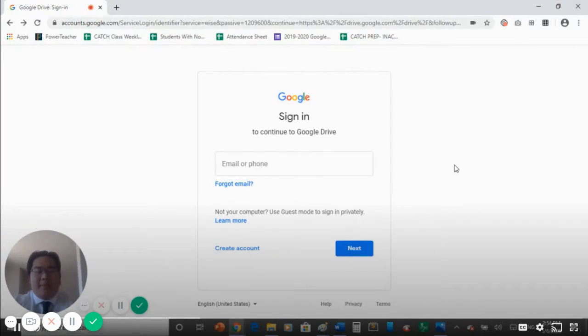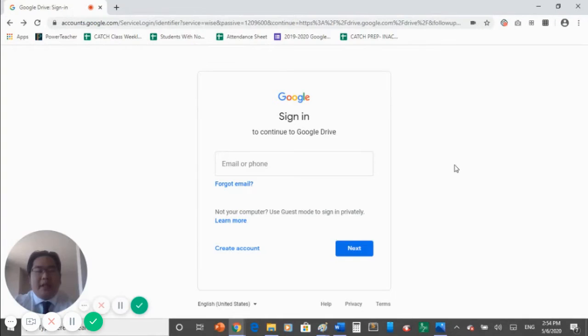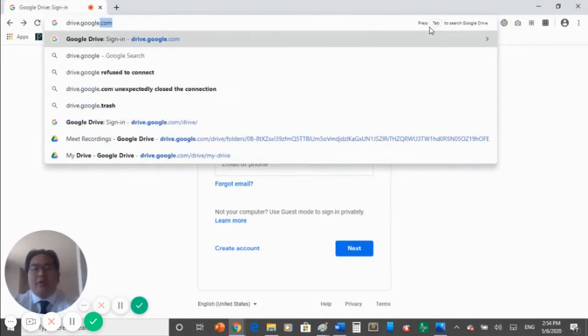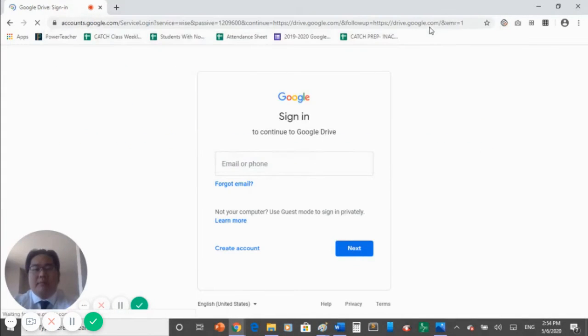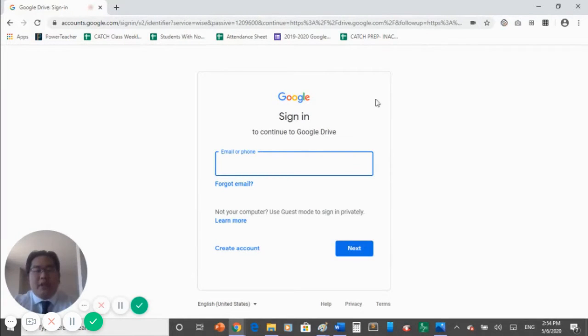Preparing your documents and papers before the test day can help you improve your efficiency when you take the test. To prepare your documents, open up your browser and go to drive.google.com. Make sure you sign in with your Catch username.